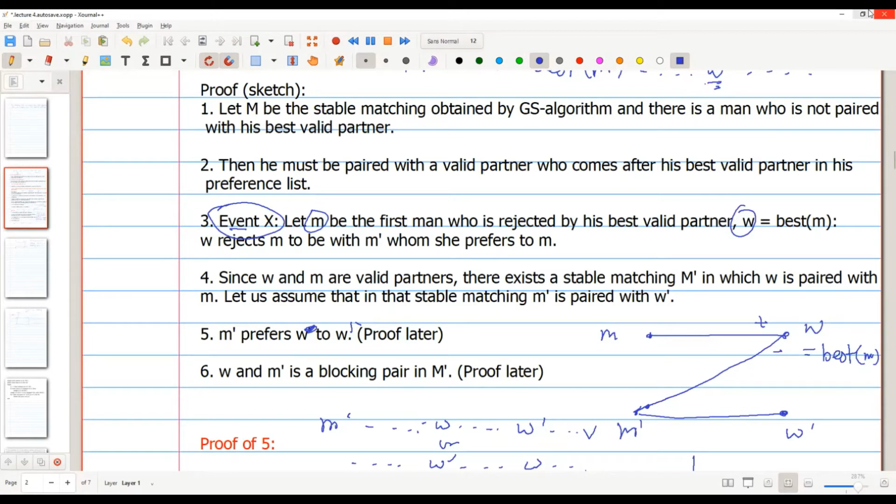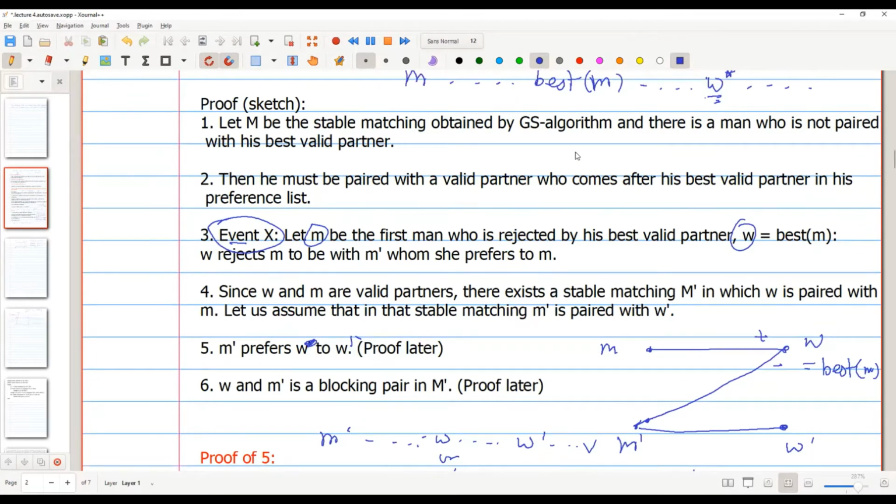Sir, what is the blocking pair? I seem to have forgotten. Okay. What is a blocking pair?